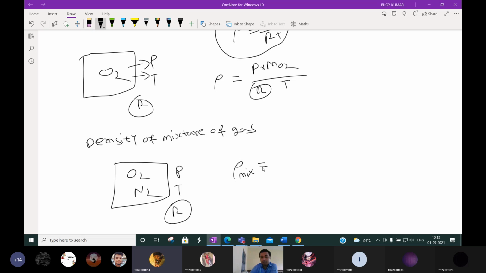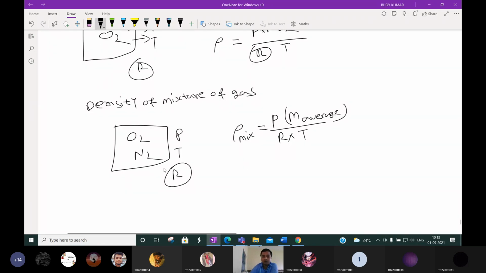This density of the mixture is nothing but the pressure, whatever is calculated, and the temperature, whatever is calculated, and this R is always constant. So the only difference is the molecular weight. If a single gas component is there, we put the molecular weight of that single gas component. Here, as a mixture is there, we will apply the average molecular weight of the component gases.